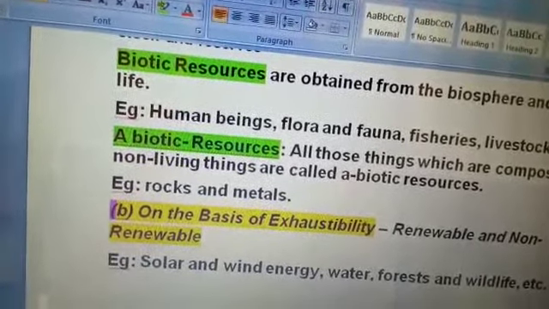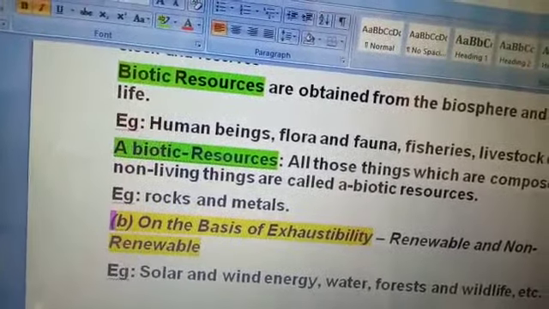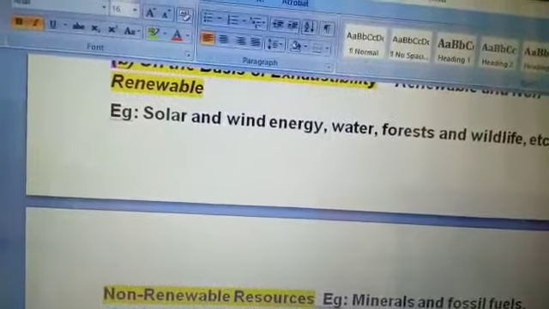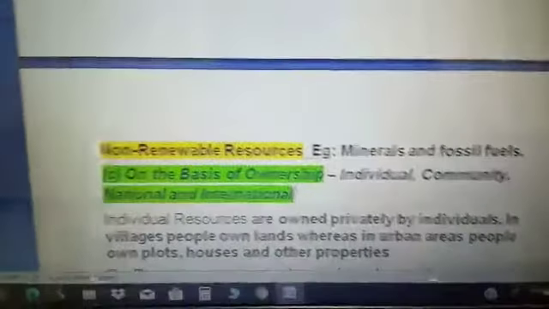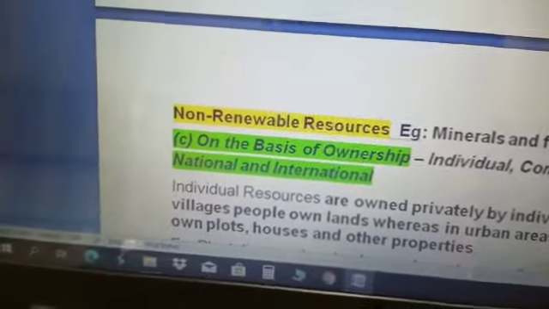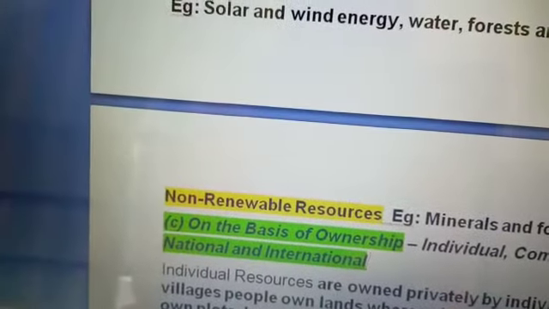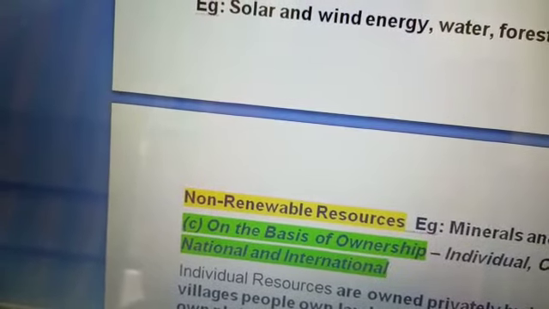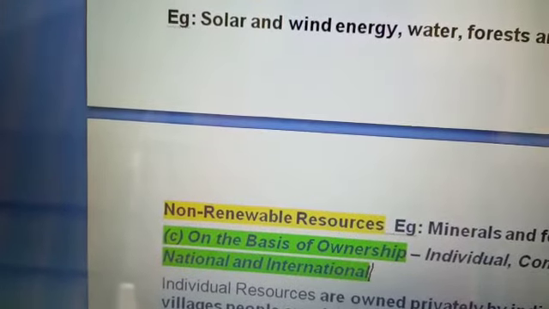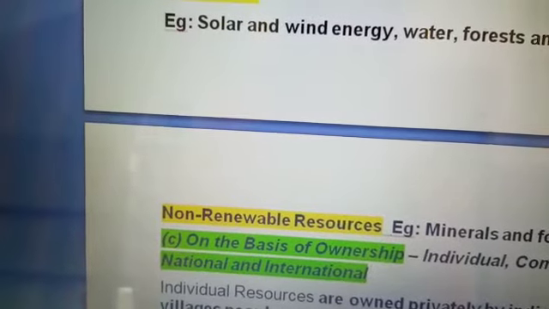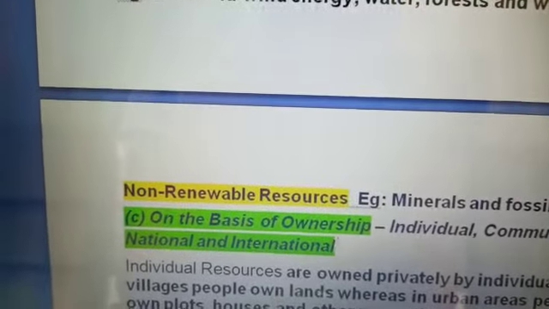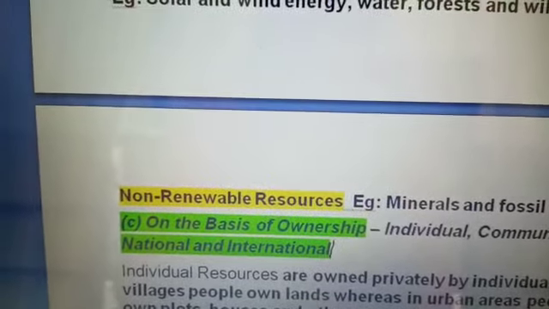Now the second is non-renewable resources. Non-renewable resources mean we cannot use these resources again and again. They occur over a very long geological time. These resources take much time to form, like minerals and fossil fuels, and these are called non-renewable resources. One time they may be exhausted. It will take thousands of years to renew.